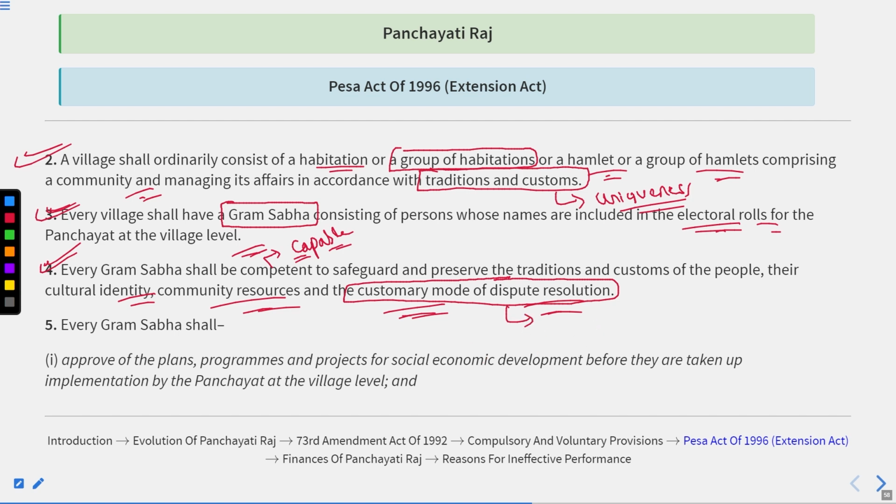Okay, which means custom rules and regulations.